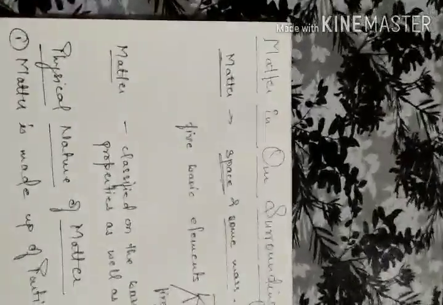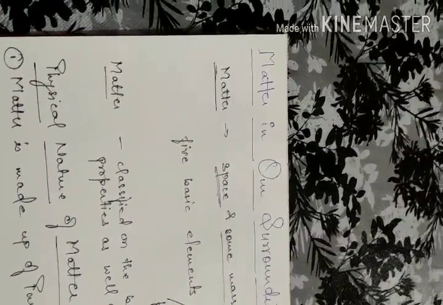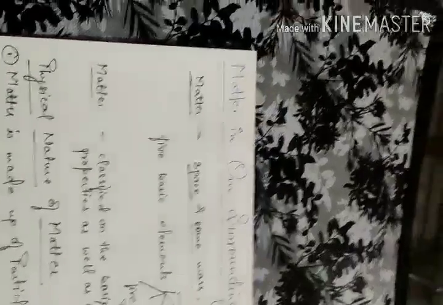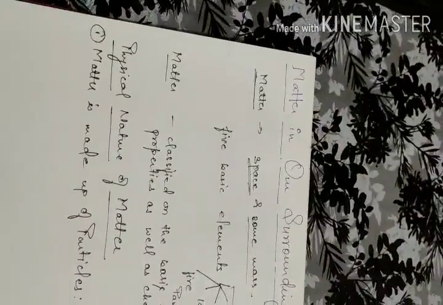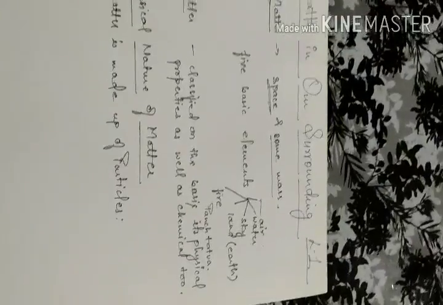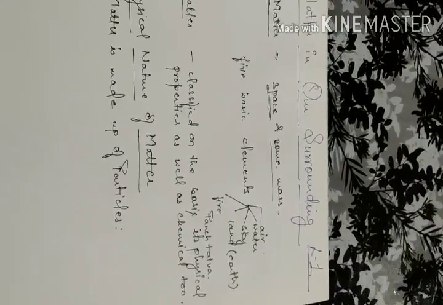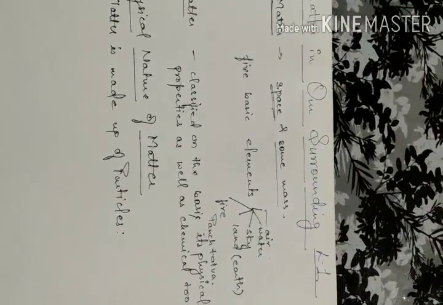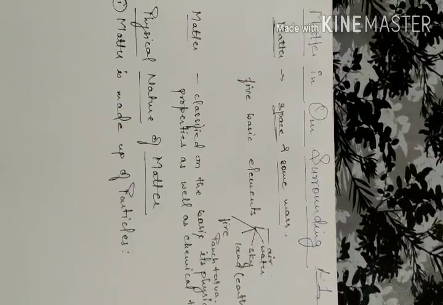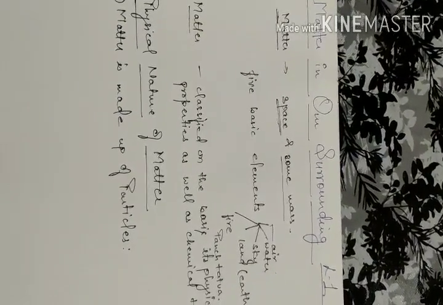And then they called it Panch Tattva. According to them, everything on earth, whether it is living or non-living, meaning it can be a plant or animal or it can be air, water, everything is made up of these 5 basic elements.